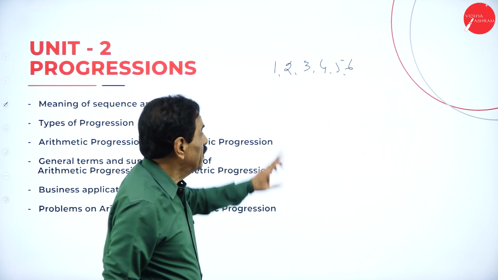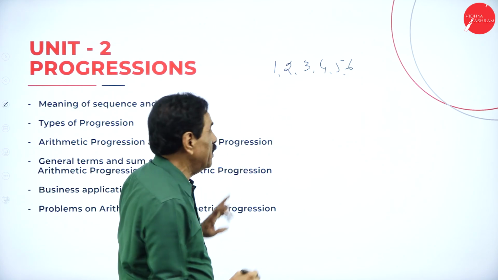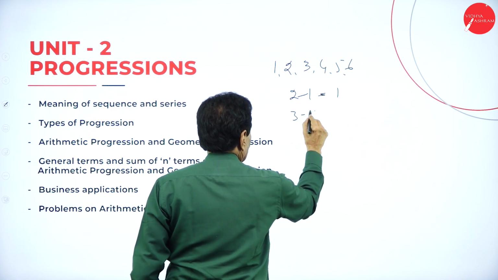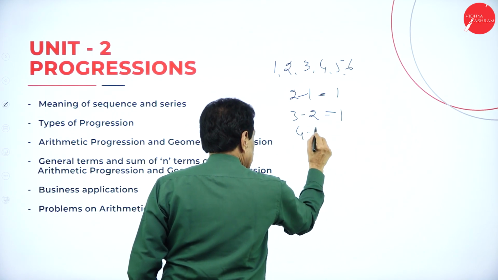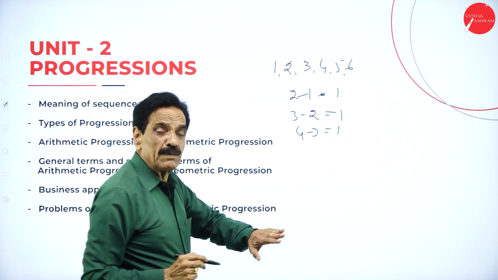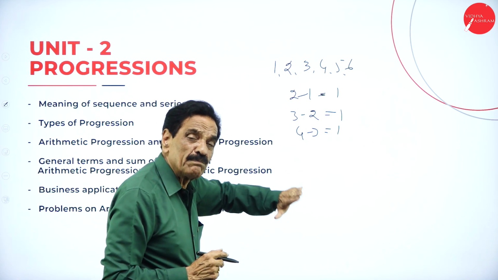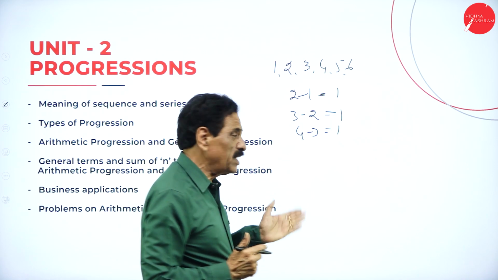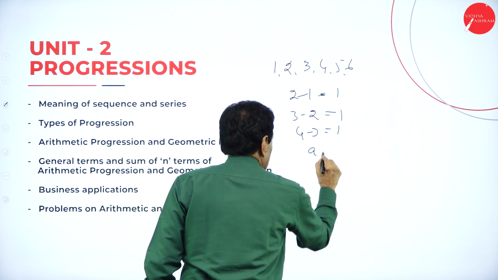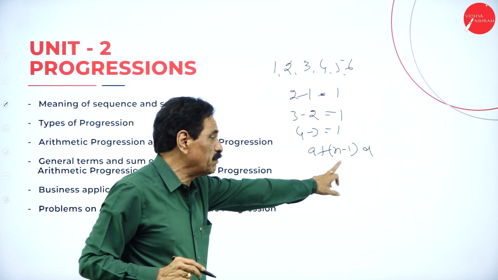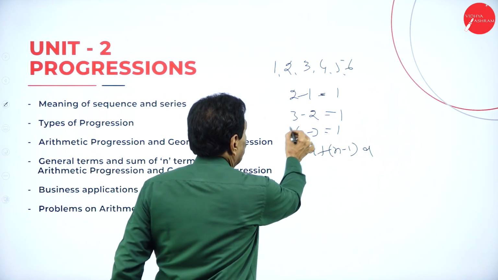In arithmetic progression, second number minus first number, 2 minus 1, is equal to 1. 3 minus 2 is also 1. 4 minus 3 is also 1. So second number minus first number, third number minus second number, fourth number minus third number. The general formula here is A plus (n minus 1)D. A is the first number, n is the number of terms, and D is the difference. This difference is 1.